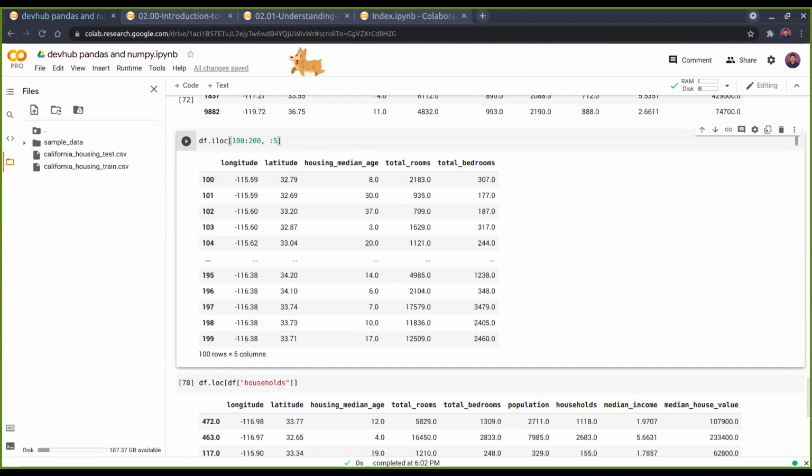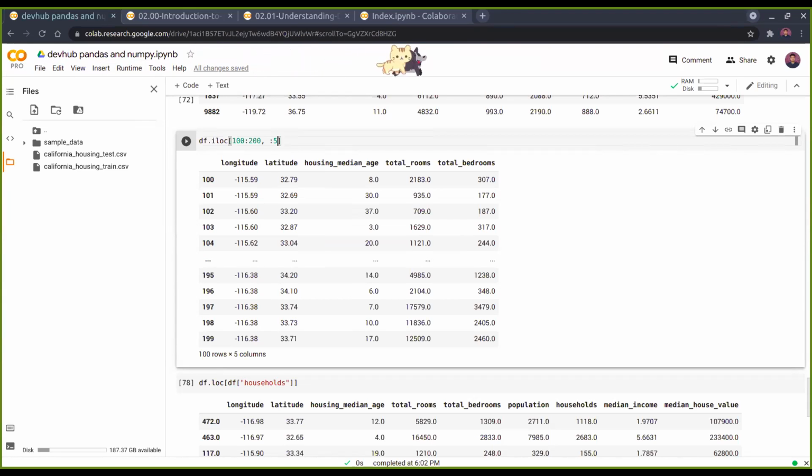This happens in iloc. Now what happens in loc is that it is basically label based selection. This is another paradigm in which pandas works. In this paradigm, it is the data index value, not the position, which matters. For example, if you want to extract any specific column, like total rooms or total bedrooms, you can explicitly specify it in quotes, such as total rooms, that we want to extract.